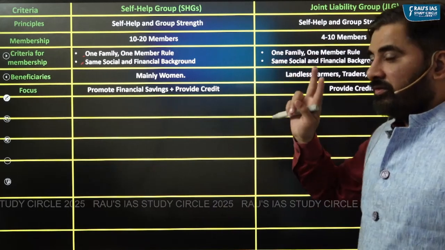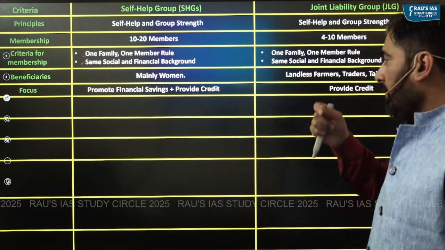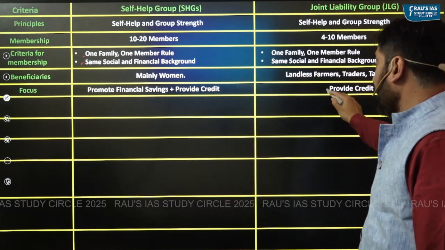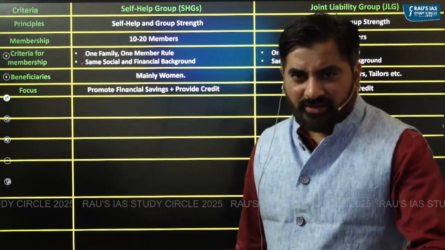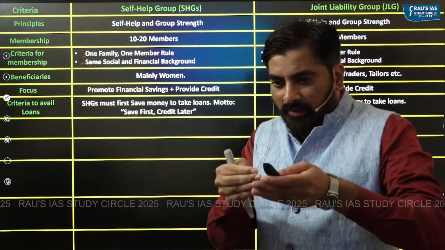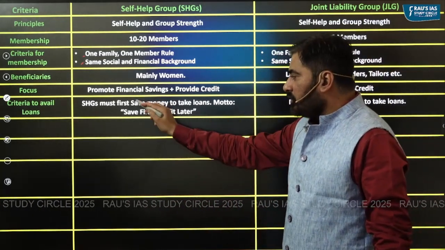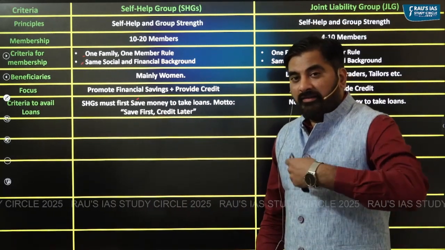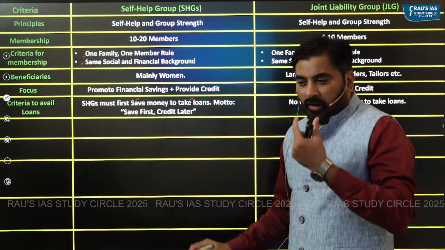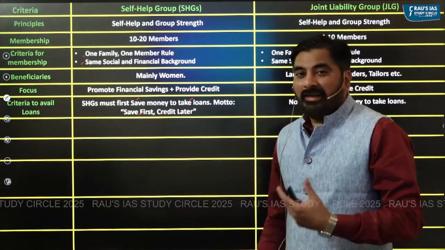The focus of SHG is twofold. One, to promote financial savings, and second, to provide credit. But the focus of joint liability group is to provide credit. Why are we saying so? You'll understand now. In case of SHG, the criteria to avail loans is that first SHGs should save money. Once they save money, only then can the SHGs take loans. So SHG focuses on a philosophy which is save first and credit later.